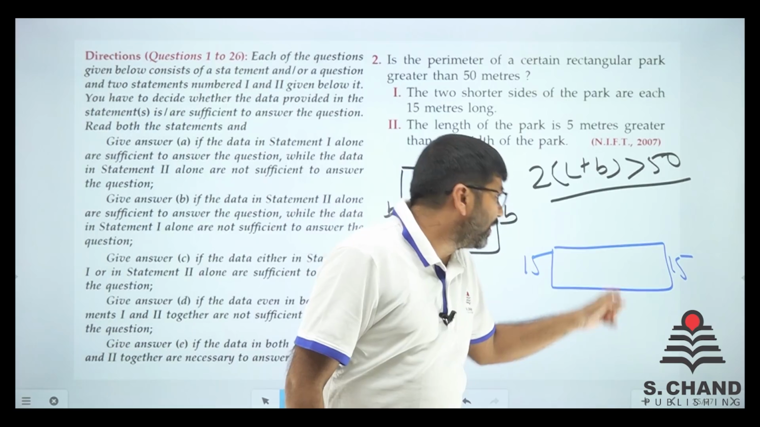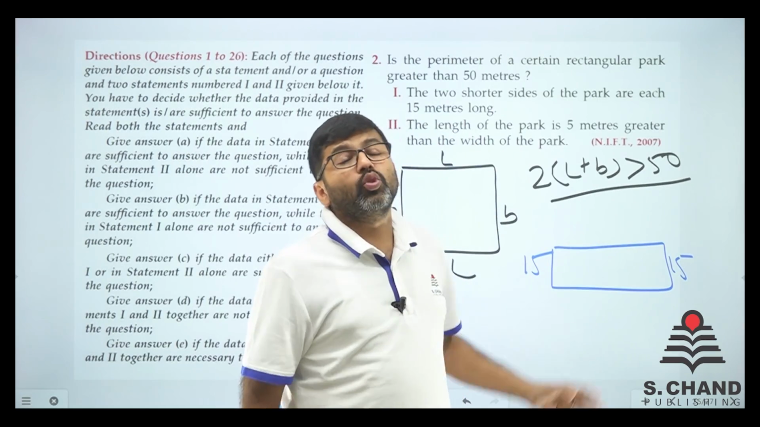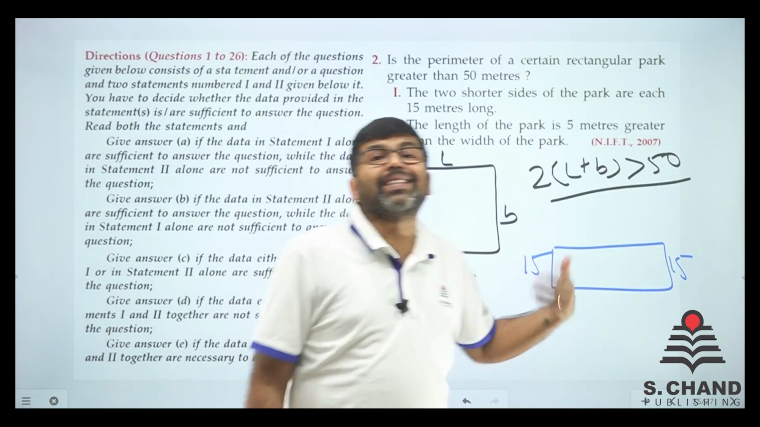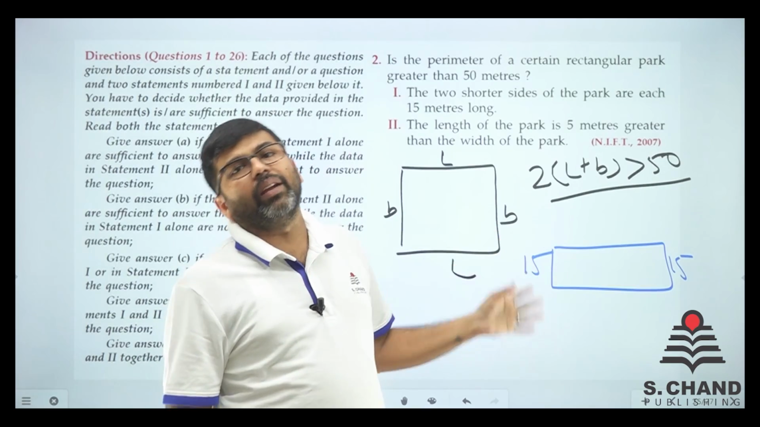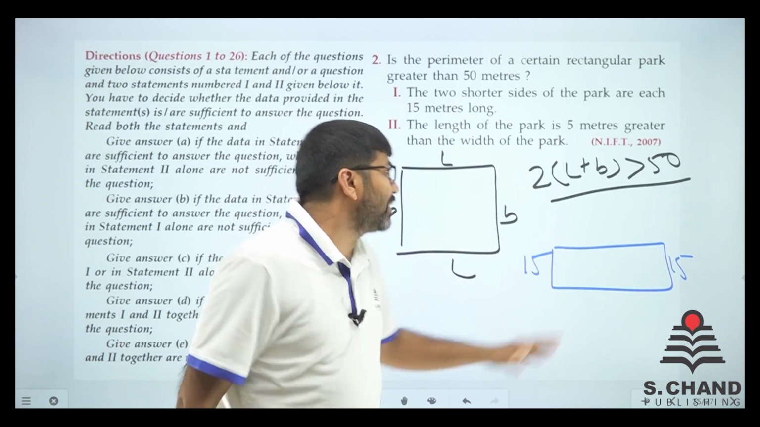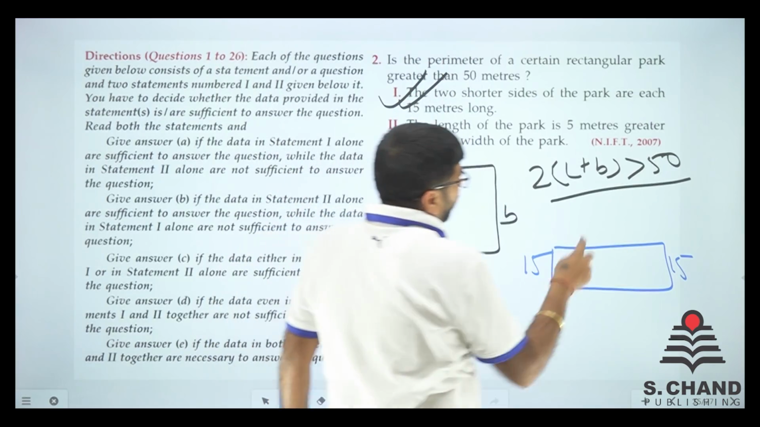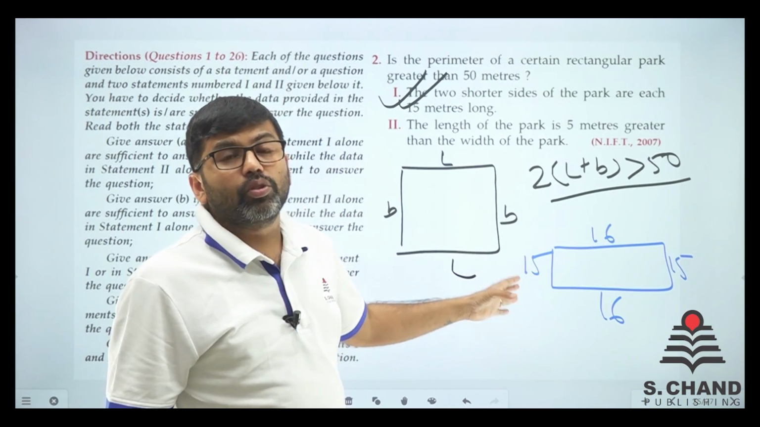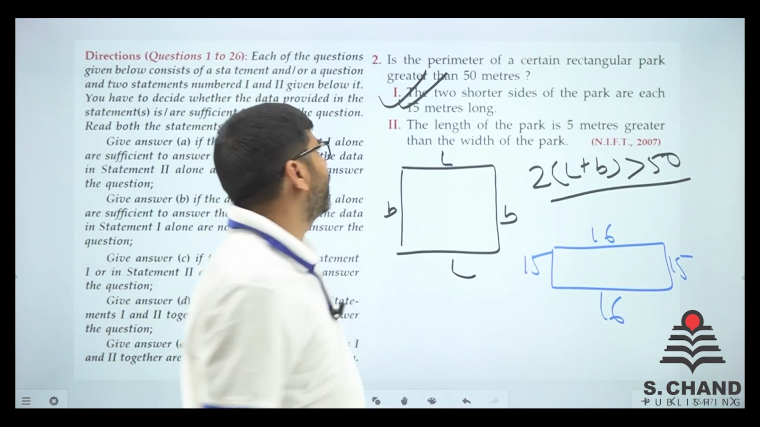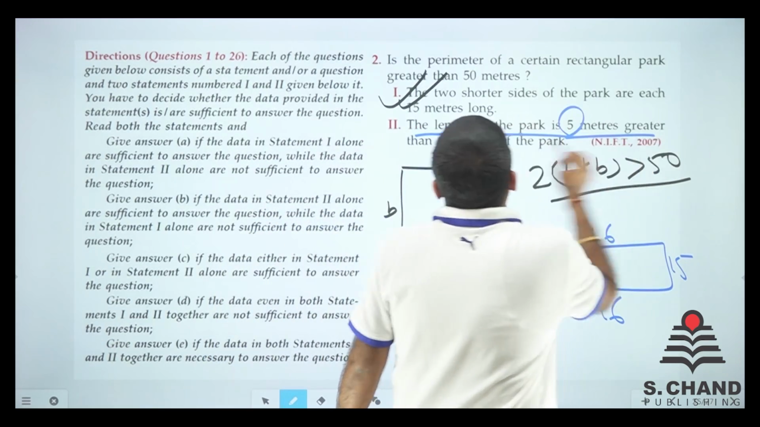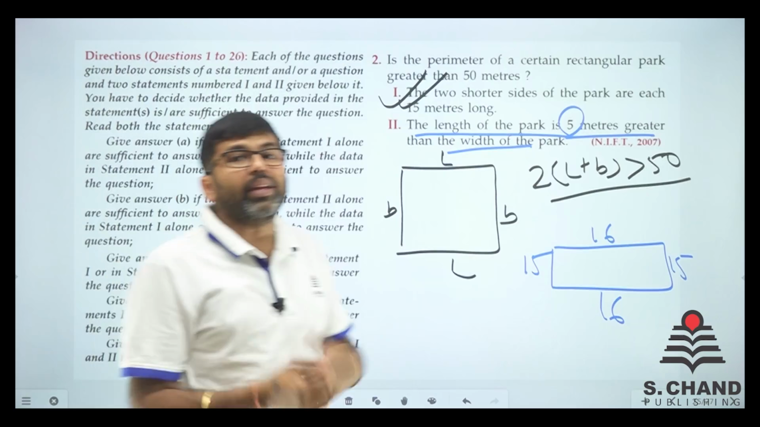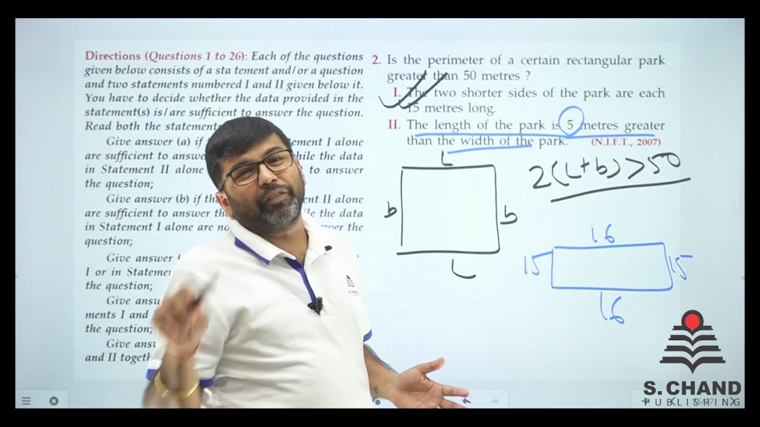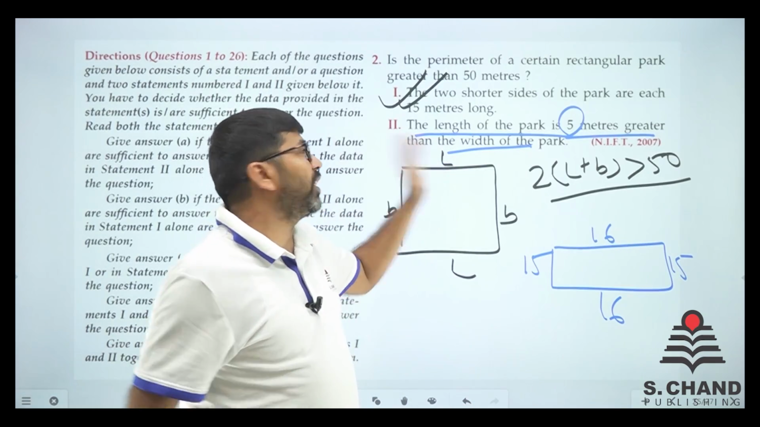So if at all they are equal, which would make it a square, 15, 15, 15, 15 is 60, it will definitely be more than 50. So from the first statement we already get a sure answer. Because if it is, say for example, 16, then it becomes 62. So it is for sure more than 50. Second is the length of the park is 5 meters greater than the width of the park. So whatever the width of the park is, the length will be more. We cannot say, for example if the width is 1, then 1, 6, 6, 1, can't say. So the second is insufficient and the first is sufficient.